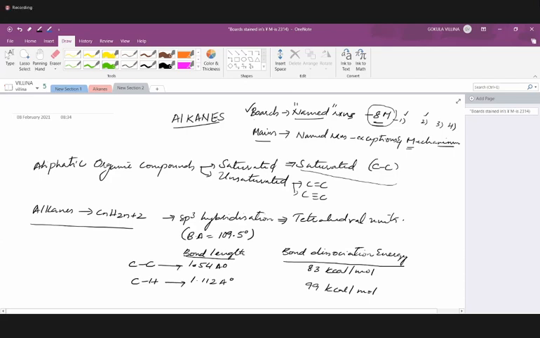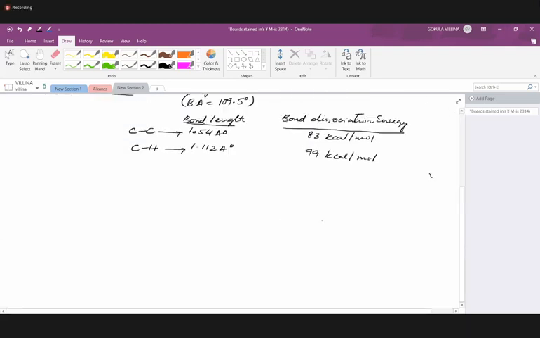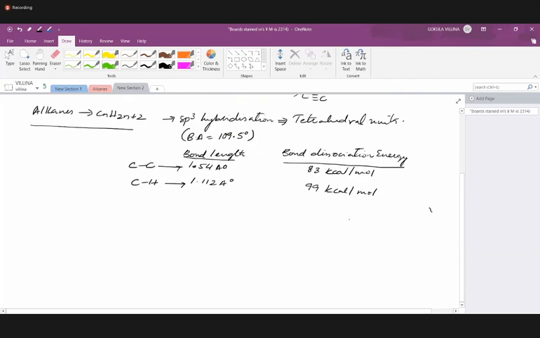Okay, so when it comes to alkanes, remember that each carbon-carbon bond will be singly bonded, no double bonds or triple bonds, and their bond length will be 1.54 angstrom units. Whereas for carbon-hydrogen, obviously only a single bond is possible and its bond length will be 1.112 angstrom units.